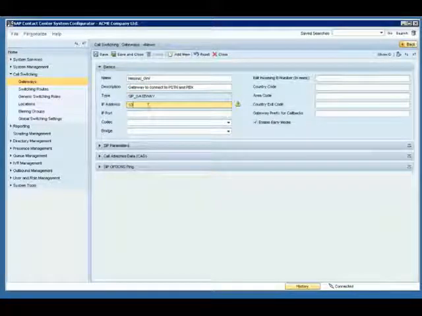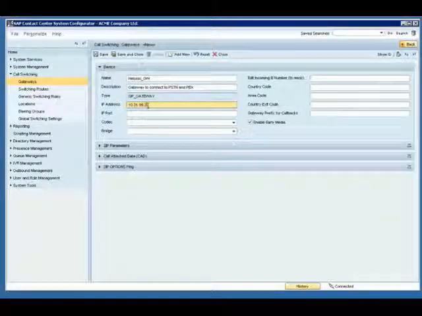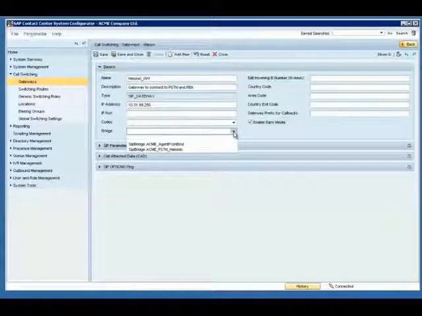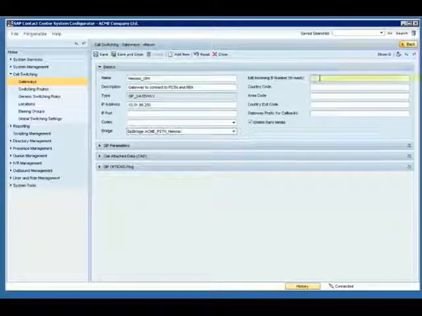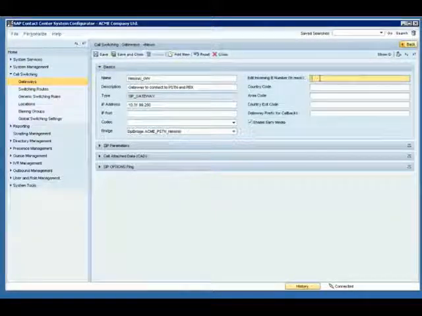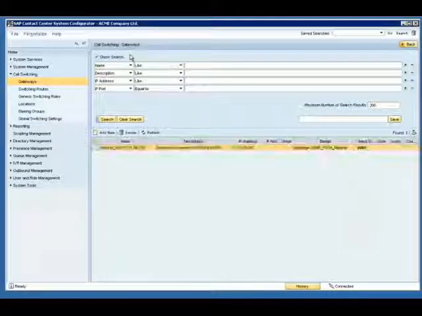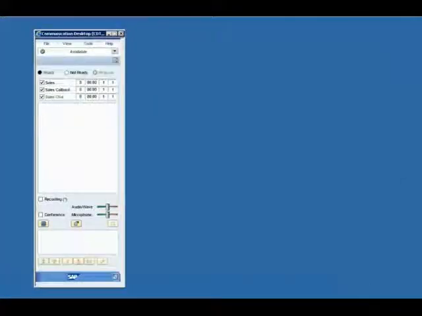We give an IP address of the SIP bridge in SAP Contact Center system, and choose the applicable SIP bridge from the drop-down menu. We add an in-mask, 4 hashes, meaning that the extension number length is 4 digits in SAP Contact Center system. Now we see the new gateway in the system.